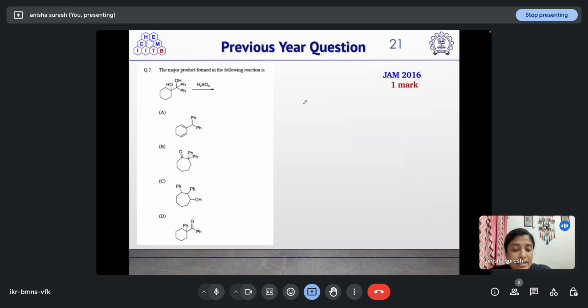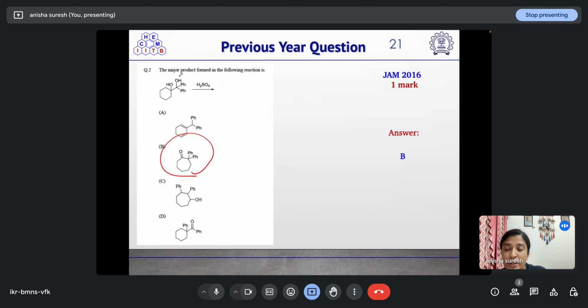And another question which is from JAM 2016, a one marker question. Here we are given a question based on Pinacol rearrangement. We have an asymmetric system, and it is treated with H2SO4. So what is the major product that we will get? It will depend upon the stability of the carbocation that is forming. Benzylic carbocation is more stable, so it will be forming. So the answer will be B.